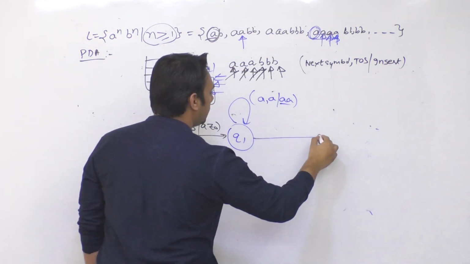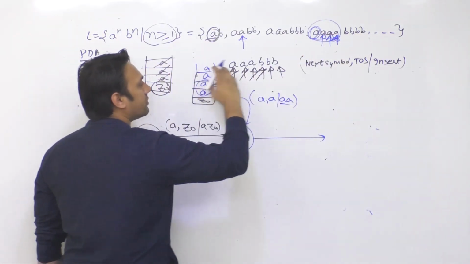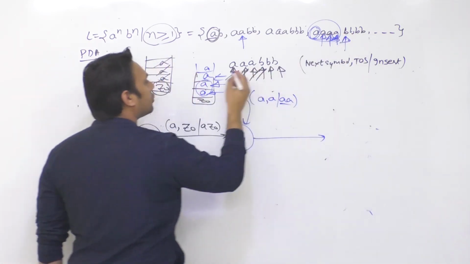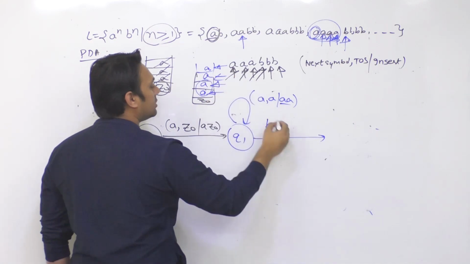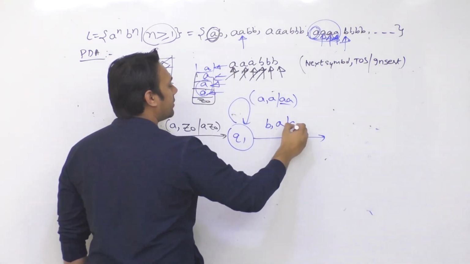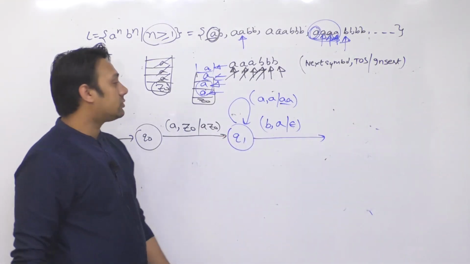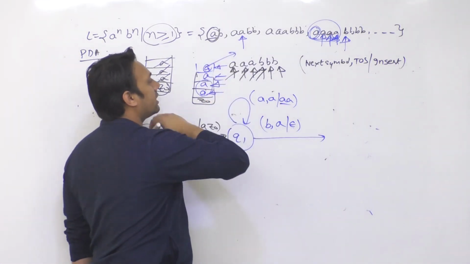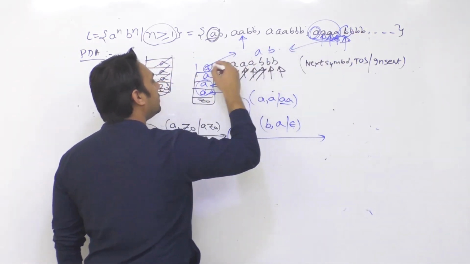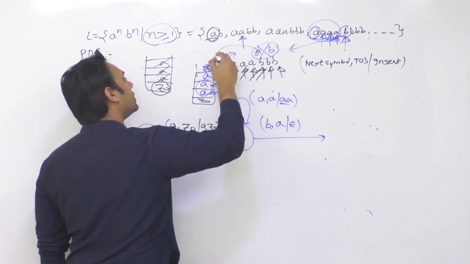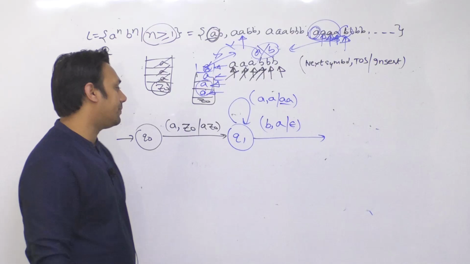Now, as soon as there is a B, after inserting all of these four symbols, we get a B and the top of the stack contains A. So as soon as we get a B and the symbol at the top of the stack is A, I'm going to remove both of them. This is represented by epsilon. That means take this A out of the stack, take this B and compare both of them, and do not insert them back onto the stack. This is represented by epsilon.